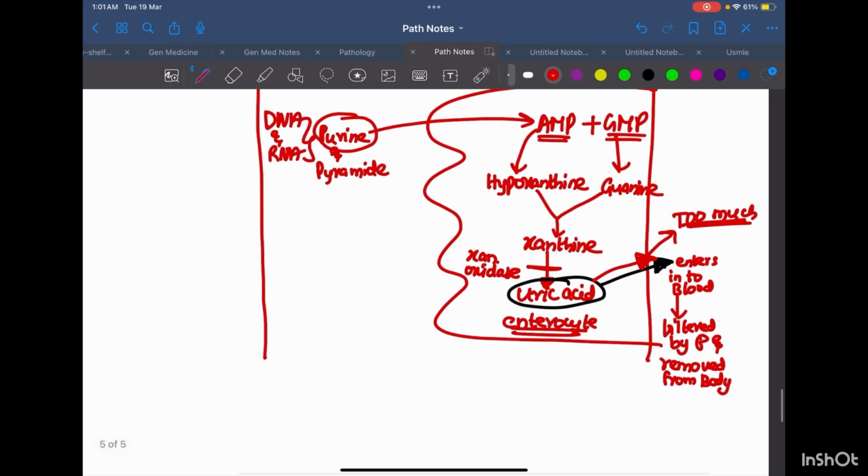And one more thing, when there is a problem in filtration, this uric acid can't be excreted from the body. So because of these two reasons there is hyperuricemia.